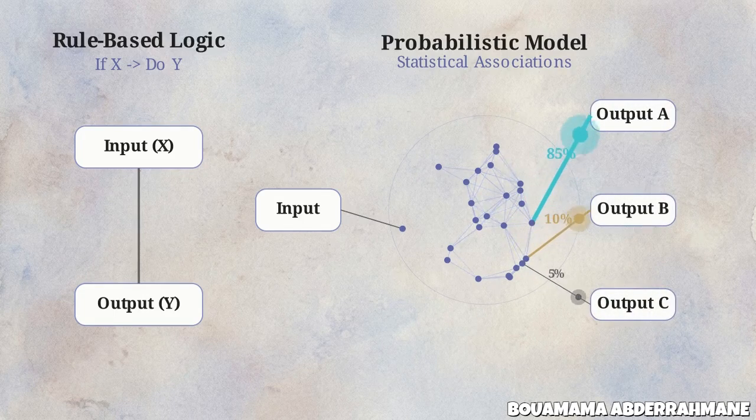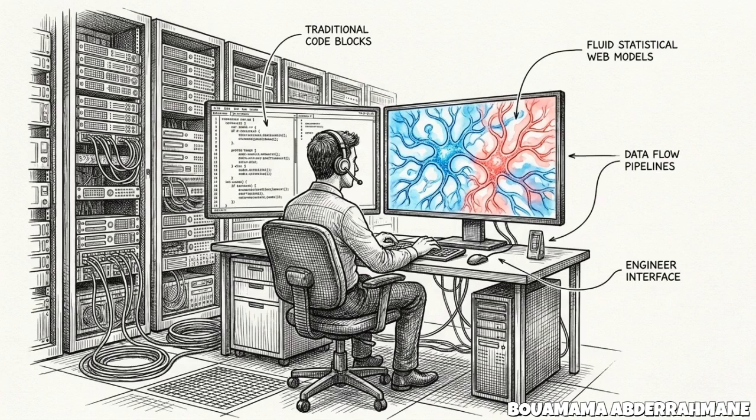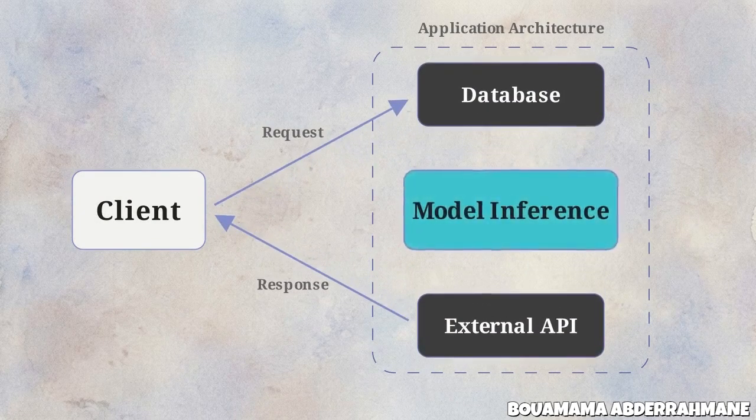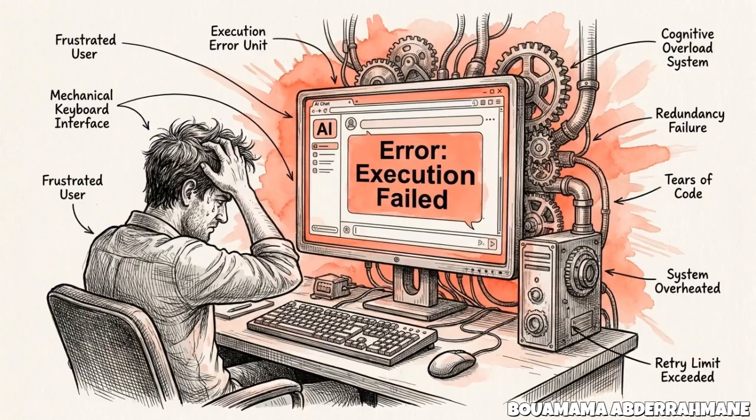As of 2026, engineering roles have adapted to this variance. Applications now treat model inference as a primary layer of computation, integrated directly into the request-response cycle. Relying on prompt design alone cannot bridge the gap between a statistical guess and a production grade requirement. To build reliable software, you have to build systems that ground the model's reasoning.